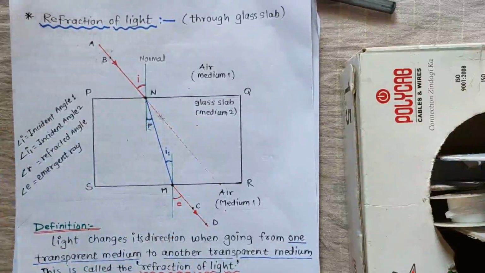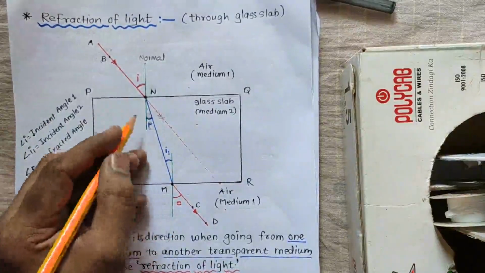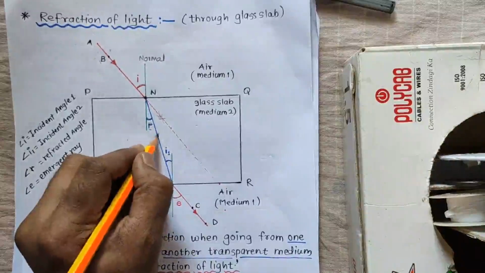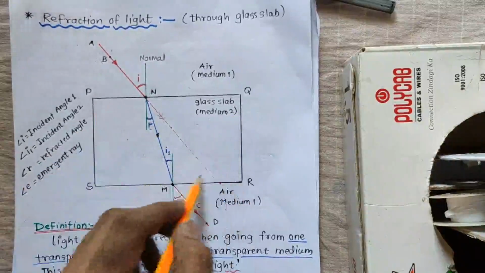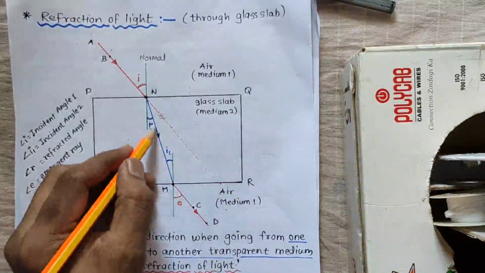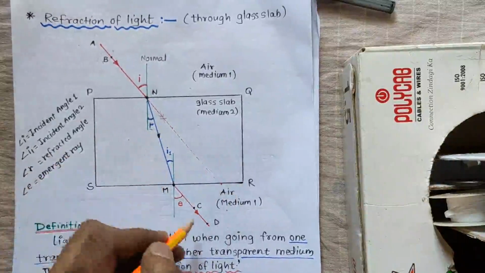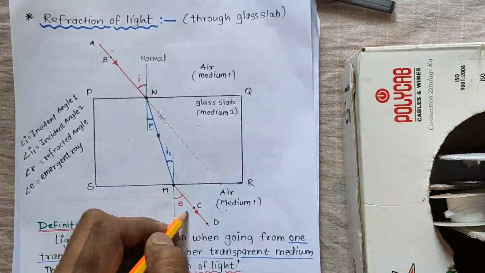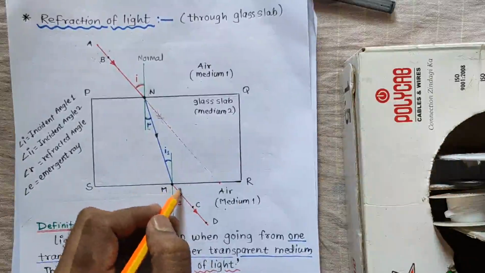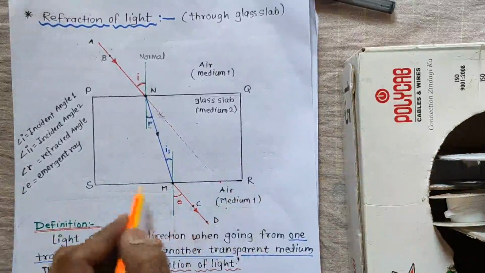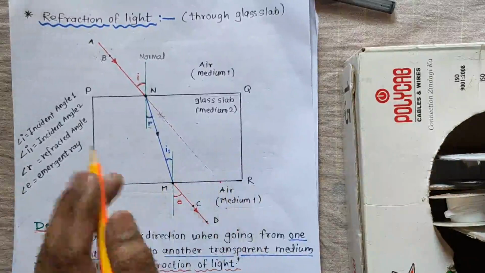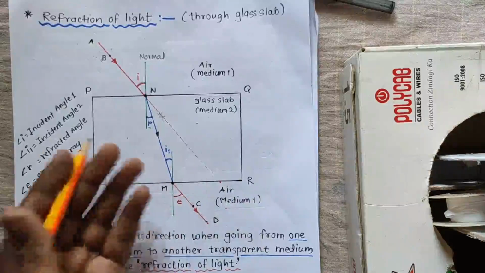Now if this ray goes straight, this is also a transparent medium, so this ray will again come out of the glass slab, because this is not an opaque surface, right? SR is also an edge of glass, and glass is a transparent medium.